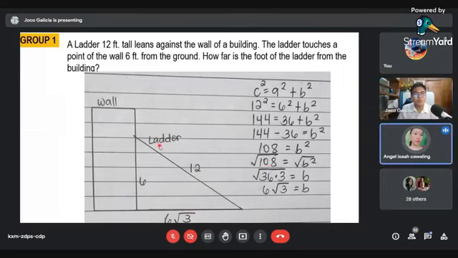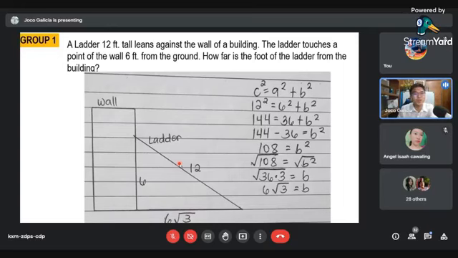Alright, very good. That is the distance of the two. What is the unit of your final answer? Is that centimeter? Feet po, sir. Alright, very good. So, your answer is 6 square root of 3 feet. Very good. Give a round of applause for group 1.